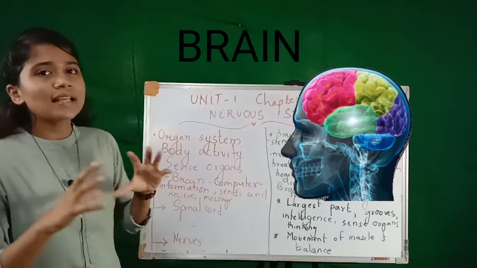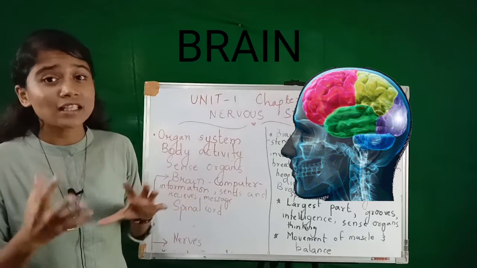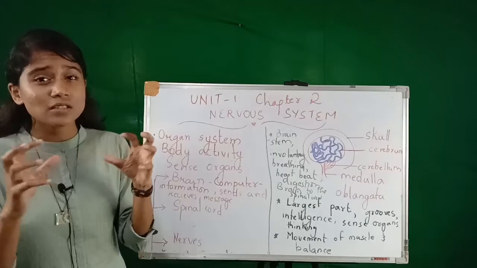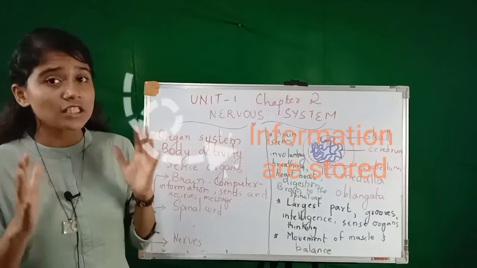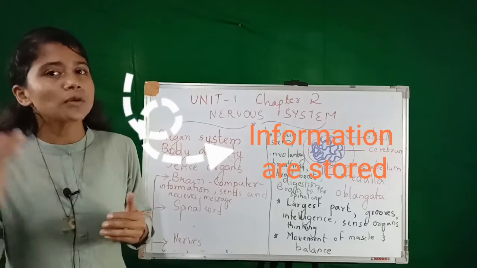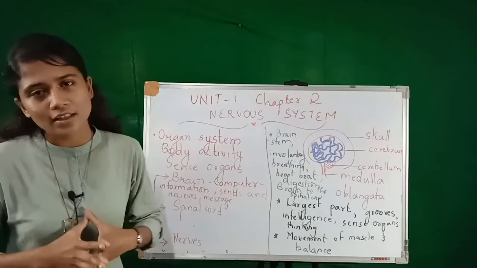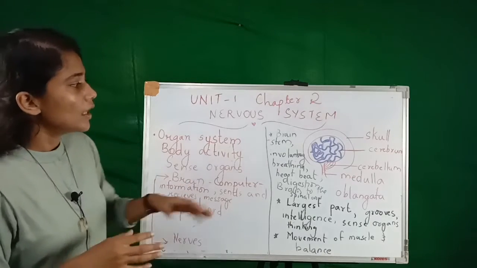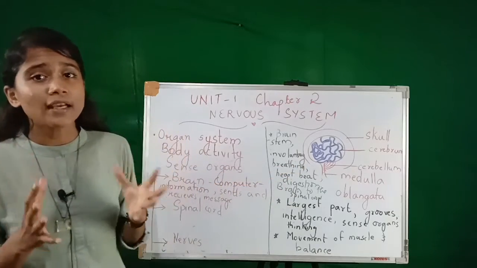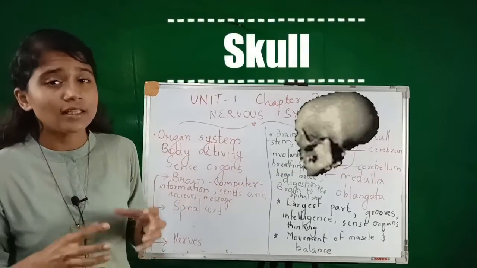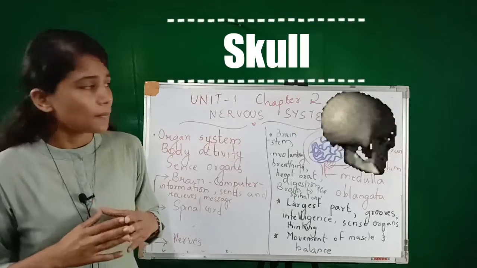So brain actually works like a computer. It is a place where a lot of information is stored. You know that the brain is in the head region. Now we learn about the structure of a brain. The brain is covered by a bone called the skull in order to protect the brain.